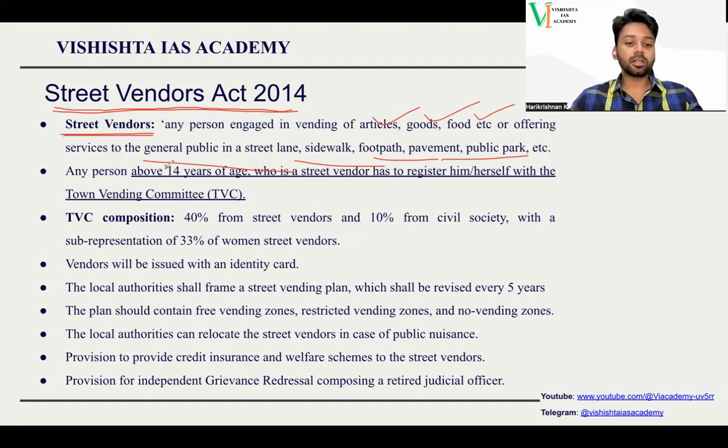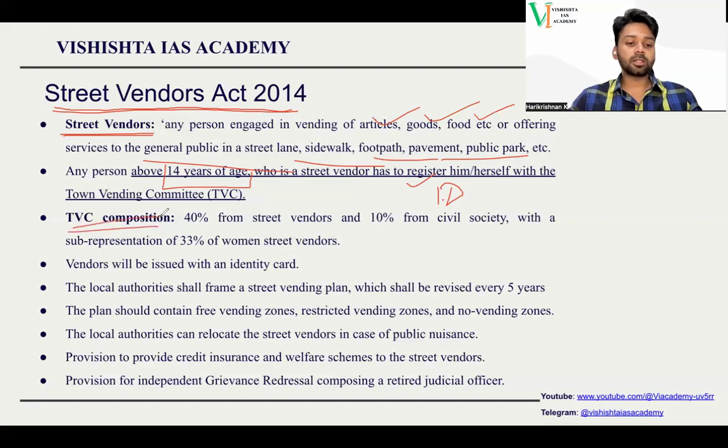Anyone above 14 years of age, this point is important. Below 14 years, we won't consider. They are child labor. So above 14 years of age, a street vendor has to register themselves. And once they register, they will be provided with an ID card also.